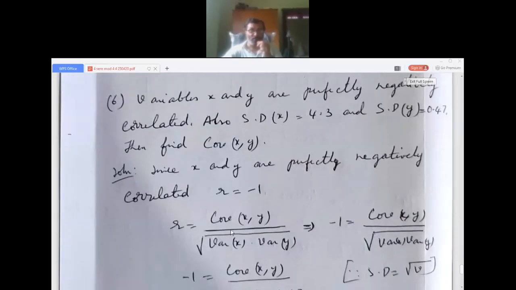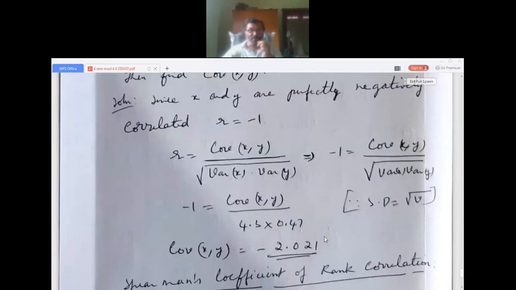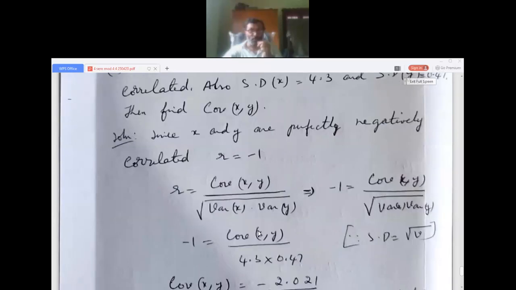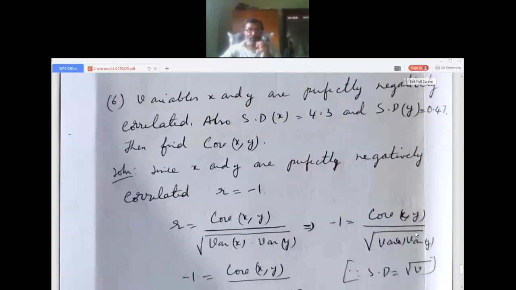So r equals the covariance of x comma y divided by the square root of variance of x into variance of y. So r equals minus 1 equals covariance of xy divided by the square root of variance x into variance y. Perfectly negatively correlated means minus 1, perfectly positively correlated means plus 1. Here the square root of AB can be written as root A into root B.